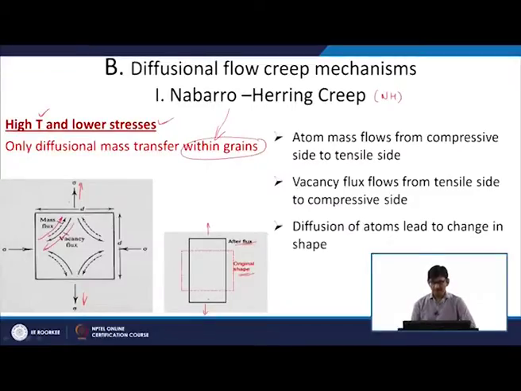That is what is written here: atom mass flow from the compressive side to the tensile side, vacancy flux from the tensile side to the compressive side. Diffusion of atoms leads to a change in shape. So, this is NH creep, which depends on diffusion through the grain. It is dominated by lattice diffusion.